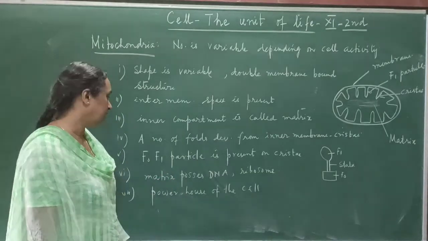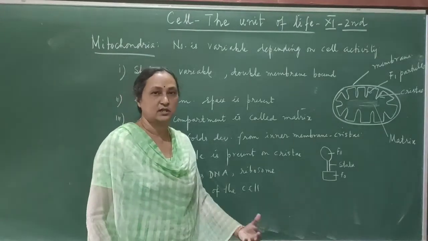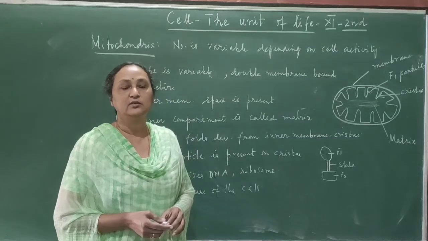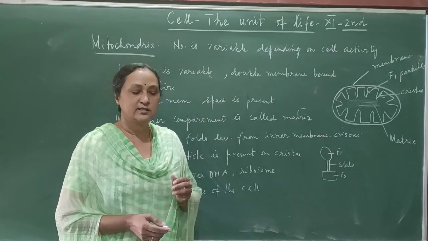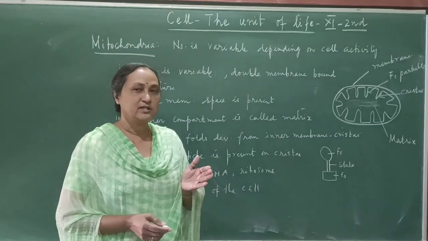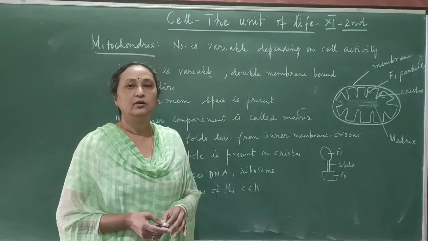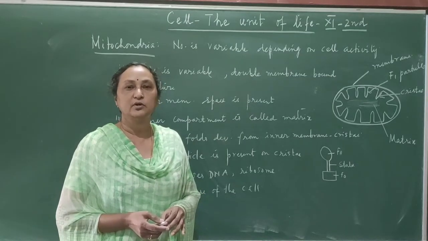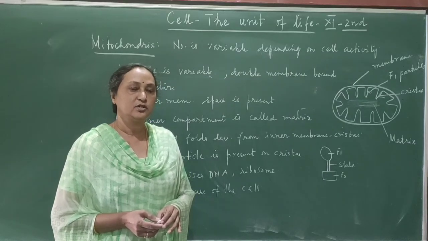Also in the matrix there is DNA and ribosomes, and that is the reason why the mitochondria is called an autonomous unit. It is a self-replicating, self-regulating unit, because it has its own DNA, which is the genetic material, and also its own ribosomes for the synthesis of protein. So these are all the characteristic features of mitochondria.